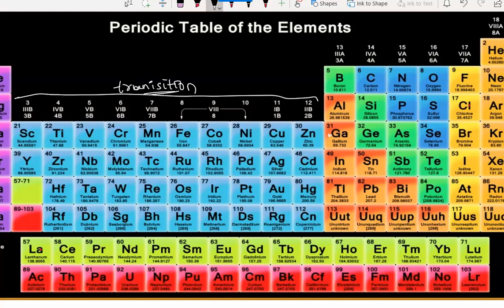As of now, that means transition, that is atomic radius. If you take the size of the atomic radius, it starts increasing, then starts decreasing. If you take nuclear charge, it will start decreasing, then start increasing. So many things will happen. Transition mainly starts from this phase. That's why they are called transition metals.